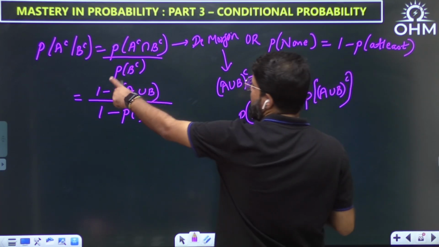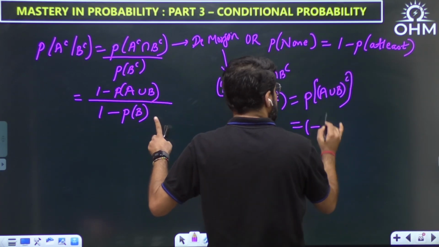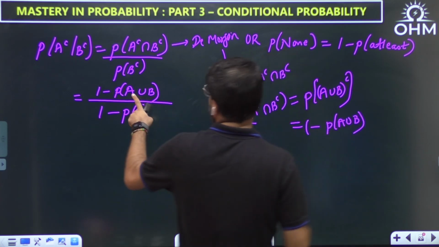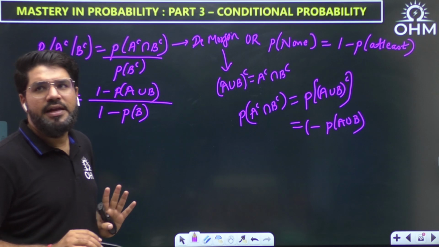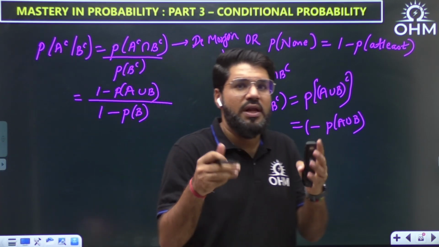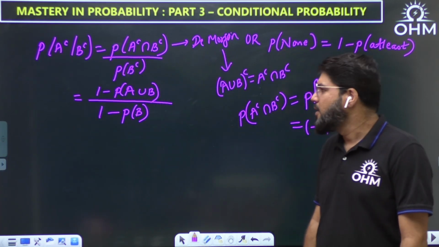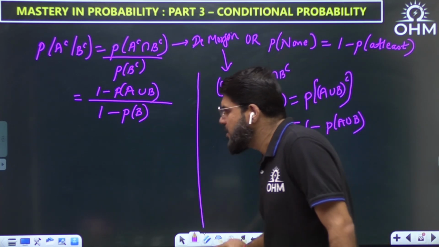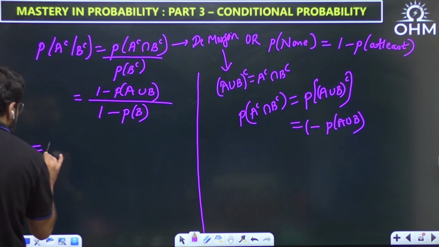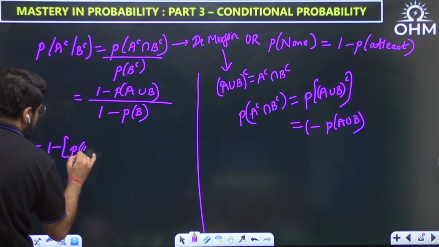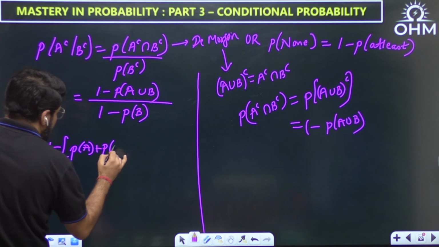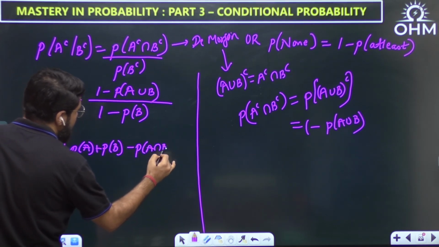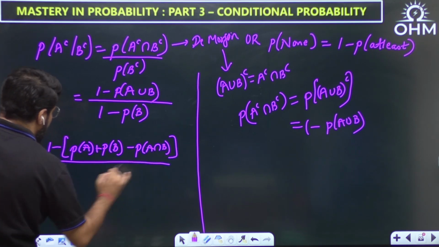What is the probability of B complement? 1 minus PB. Similarly, this is 1 minus P of A intersection B. Or we can solve from 1 minus the probability of at least one of the events occurring, known as the union of events A and B. So I want 1 minus P of A union B upon 1 minus PB. Now this is further equal to how much? 1 minus P of A union B, that is not given, but that can be written as PA plus PB minus P of A intersection B, divided by 1 minus PB.